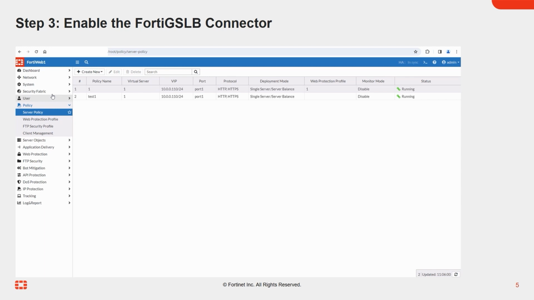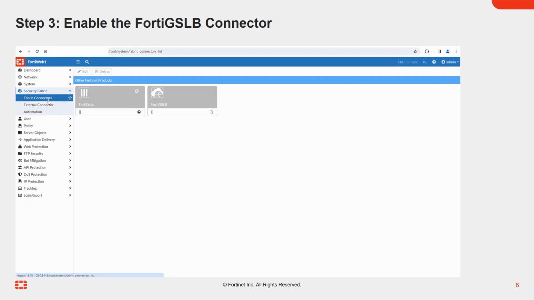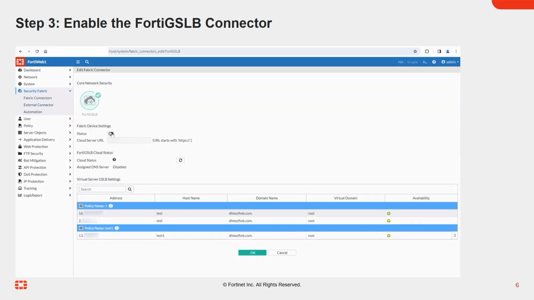After configuring the server policy, to enable the FortiGSLB Fabric Connector, click on the FortiGSLB icon, then click the Edit button and change the connector status.